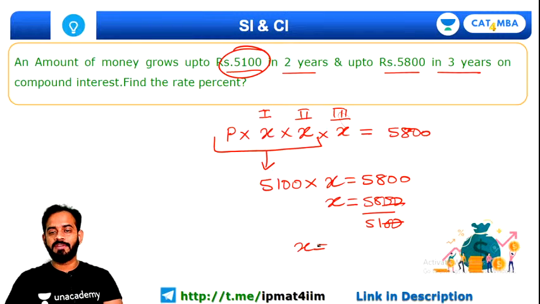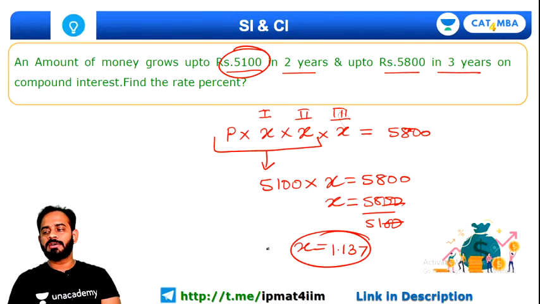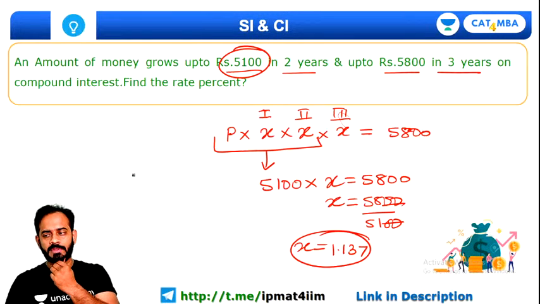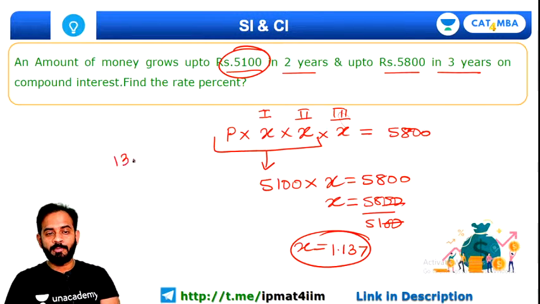That is 58 divided by 51. Exactly, 1.137 approximately, isn't it? So the value will be 1.137. Can you tell me what will be the approximate rate of interest in this case? Don't you think it will be 13.7%?